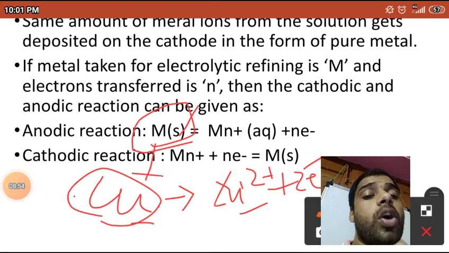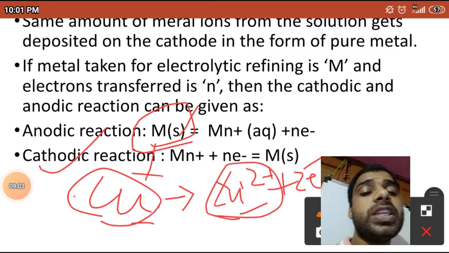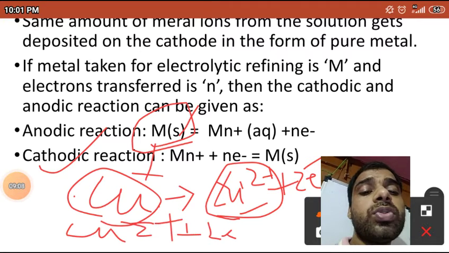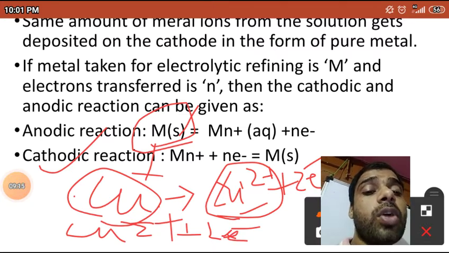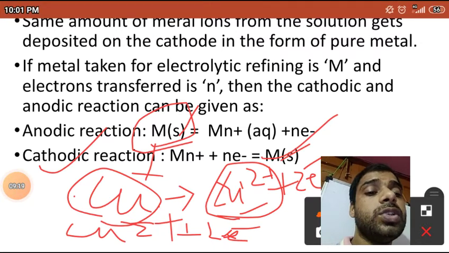Copper was at the anode, and it has lost 2 electrons, so it has formed Cu2+. Now it goes to the cathode, which has an availability of electrons, so at the cathode Cu2+ gains 2 electrons and forms copper metal. This is the thing you should know.